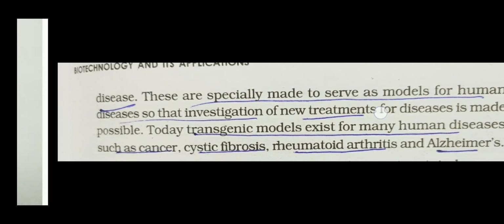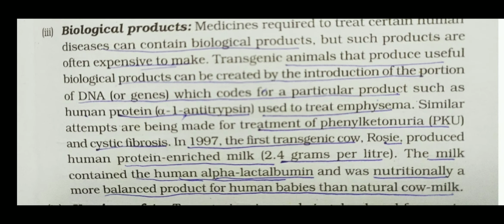Third important part of the transgenic organism is we are getting some biological product from them. Suppose in the medicine field we are preparing a number of products, a number of medicines, biomedical products which are produced by microbes. So medicine required for treatment of the diseases, and many products or many medicines which are required for the disease can be produced by the transgenic organism.